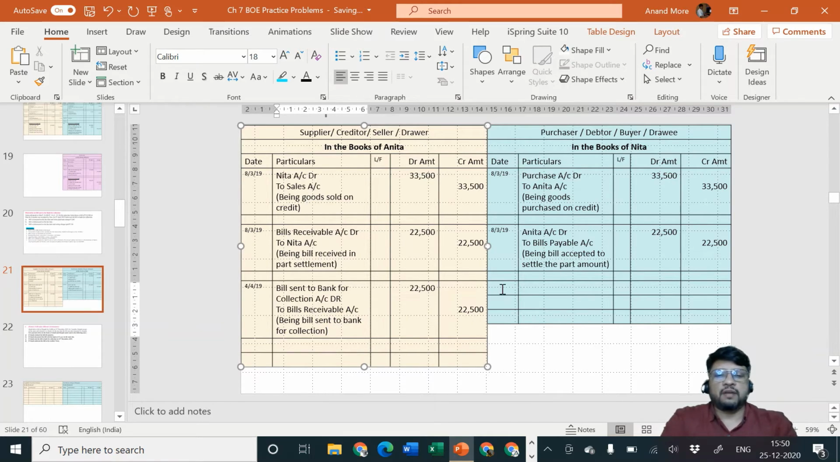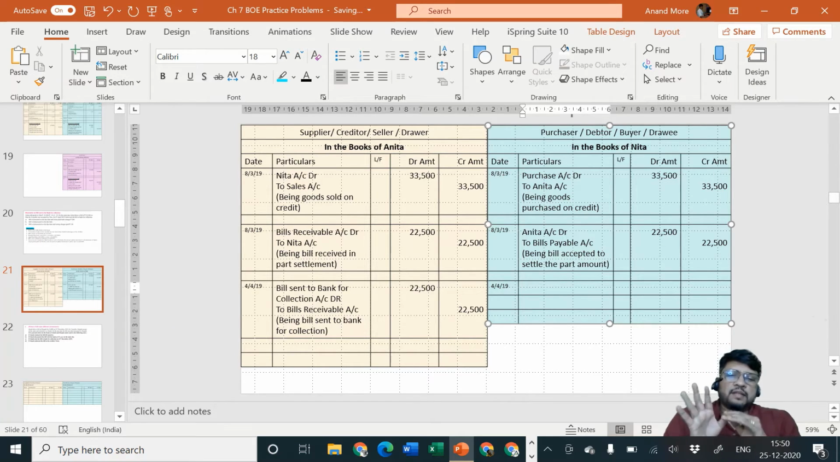Bill sent to bank for collection, 4th of April 2019. Entry will be for Nita. Nita will specify, sir, whatever you are doing, that is the transaction between you and your bank. I am not at all involved in this transaction.